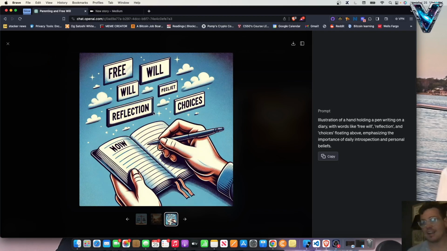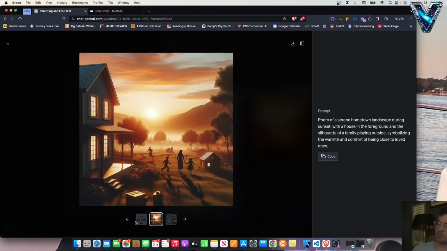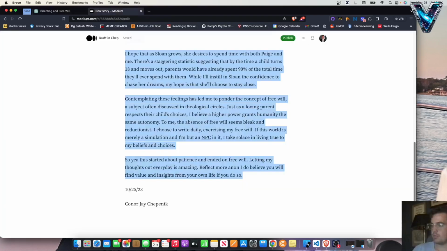And you know what? I actually really like this one too, but it kind of hallucinated these words. I could edit them in Canva, but I don't feel like doing that for real choices. Illustration of a hand holding a pen, writing on a diary with words like free will, reflection, choices floating above, emphasizing the importance of daily introspection and personal belief. So I'm going to go with this one. I think this one looks the coolest, and I'll pop that in my Medium.